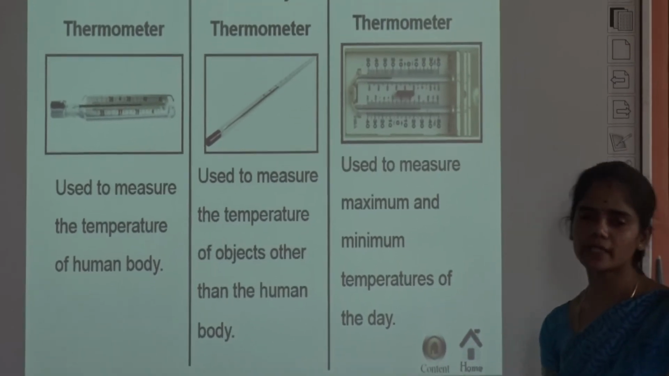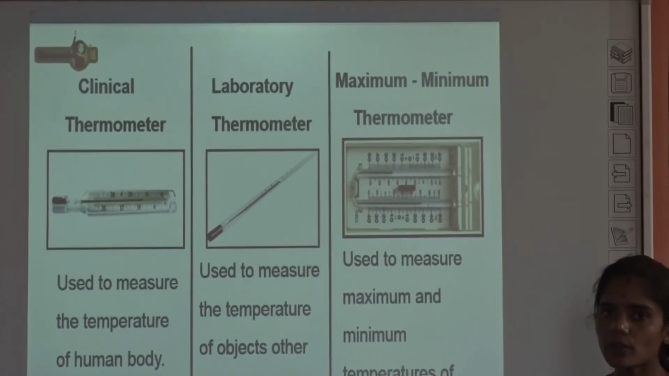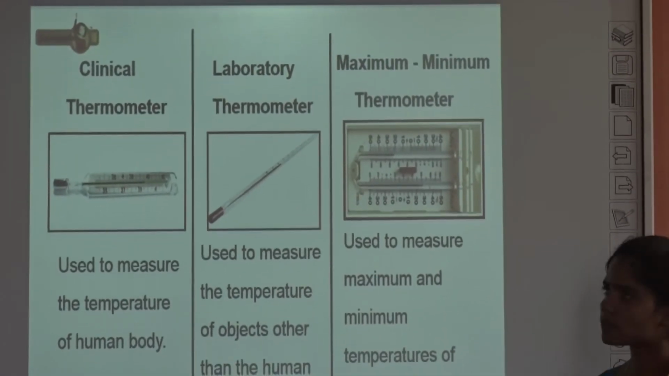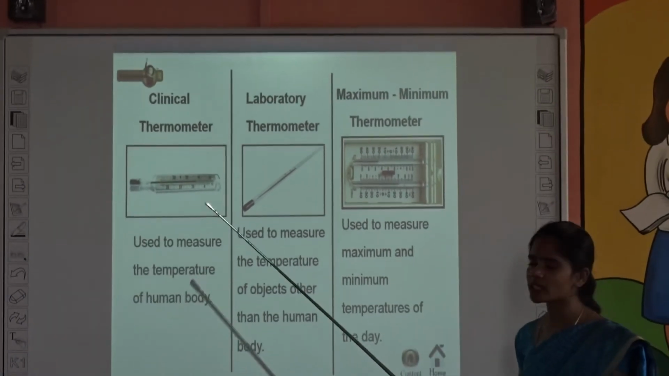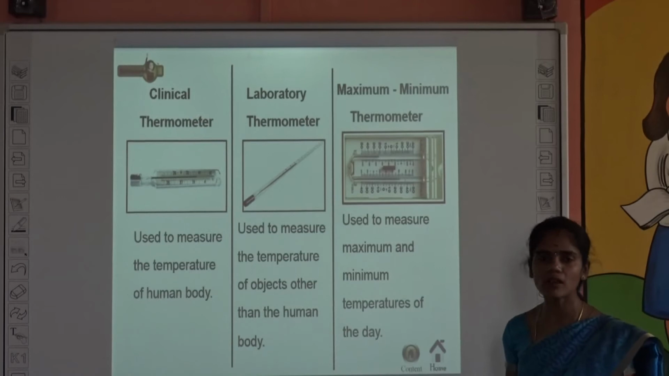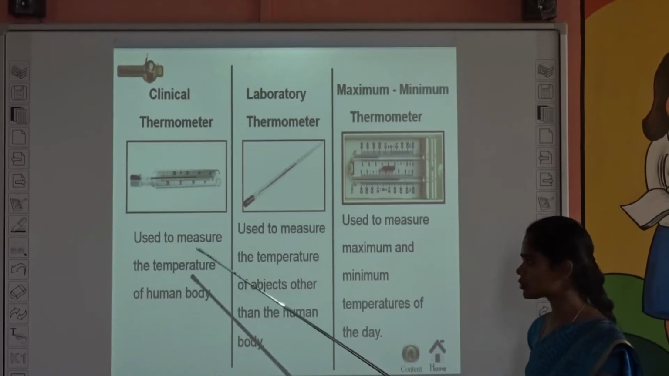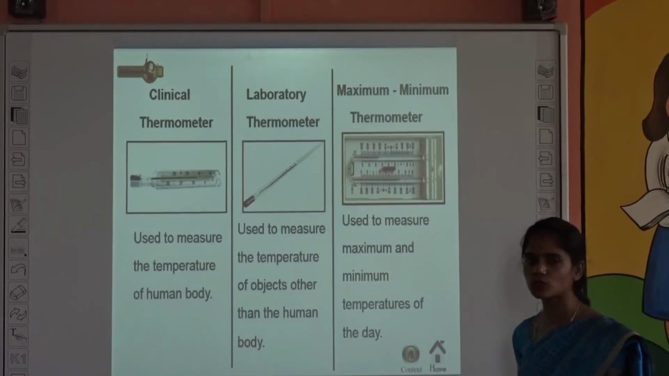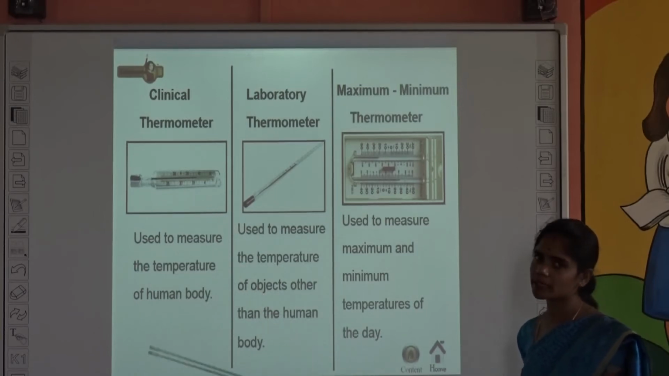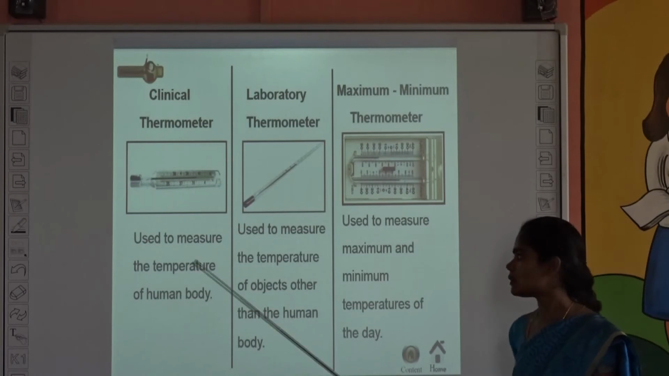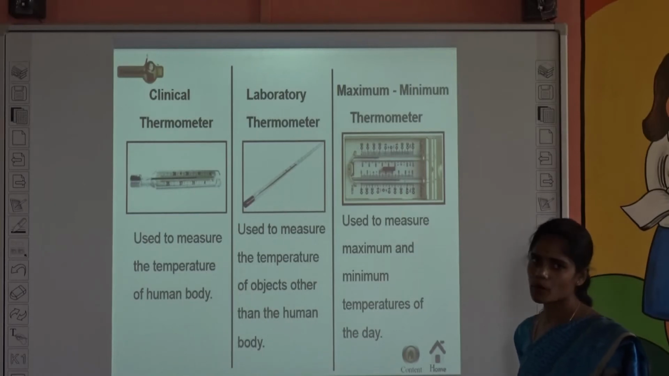What is the use of the thermometer? It is used to measure the temperature. For example, what is the use of clinical thermometer? In general, clinical thermometers are used in hospitals. It is used to measure the temperature of a human body. So, see, this is the clinical thermometer. It is used to measure the temperature of the body.